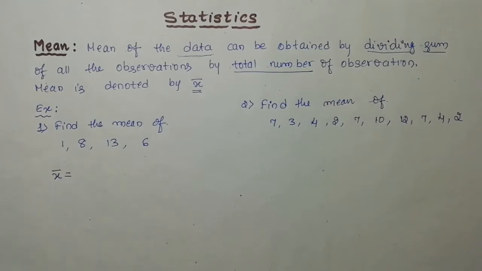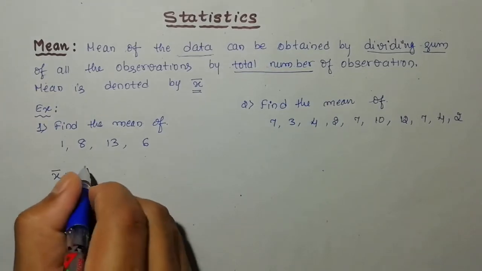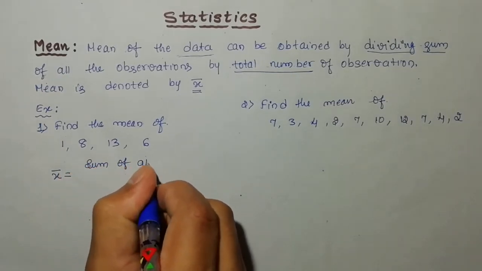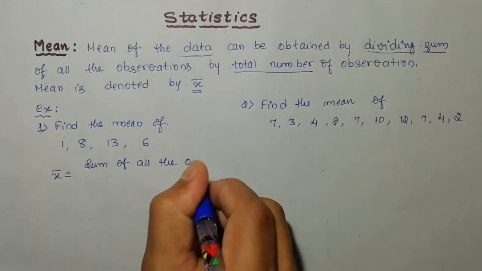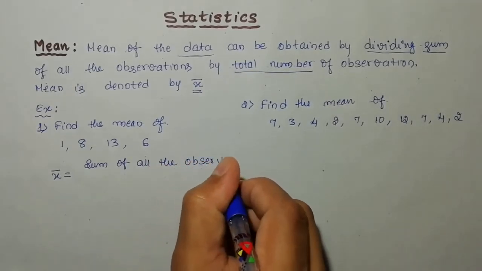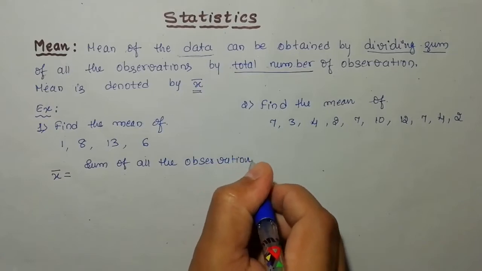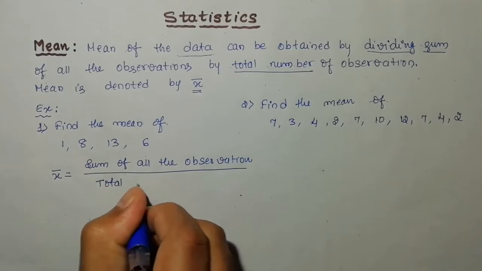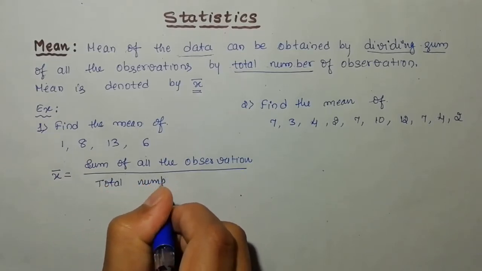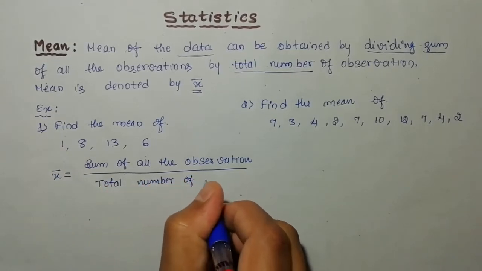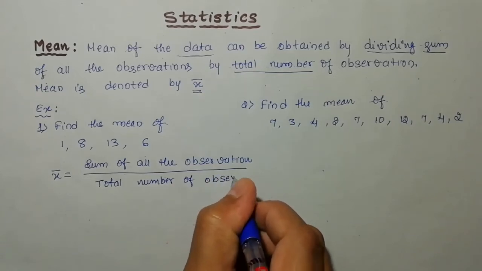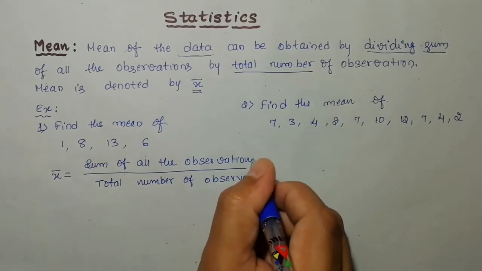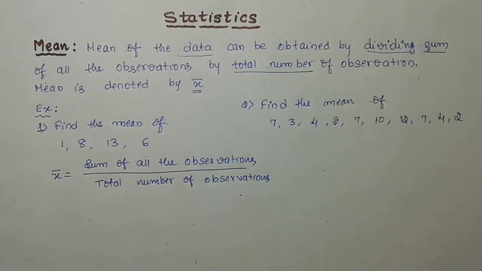Mean is denoted by x bar, which is equal to the sum of all the observations divided by the total number of observations. Observations means, it is nothing but data.